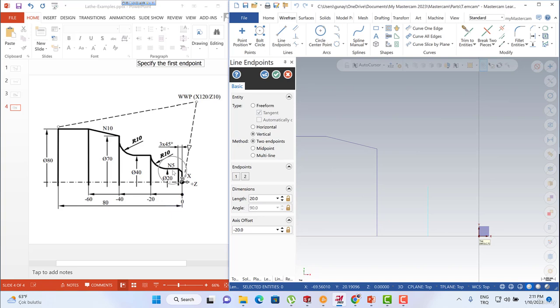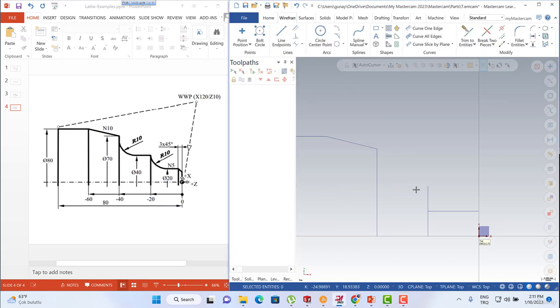To create this one, I'm going to turn to horizontal, start from origin to reach here, actually by using the 10 millimeter and y-axis position, and that's it. Let's turn to the freeform, and then let me create this one.